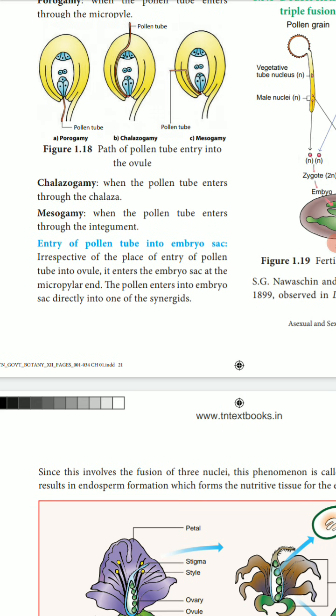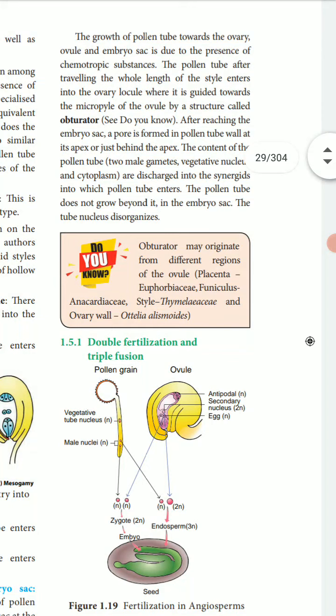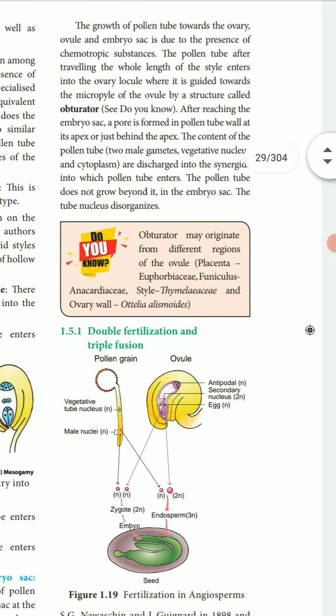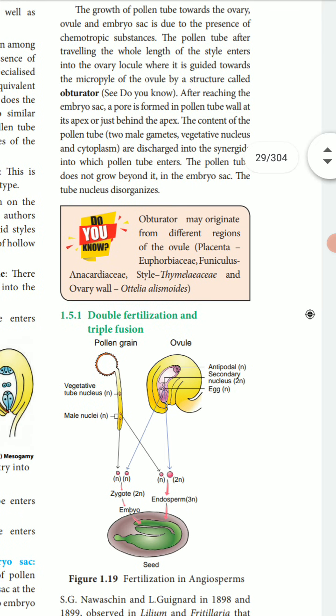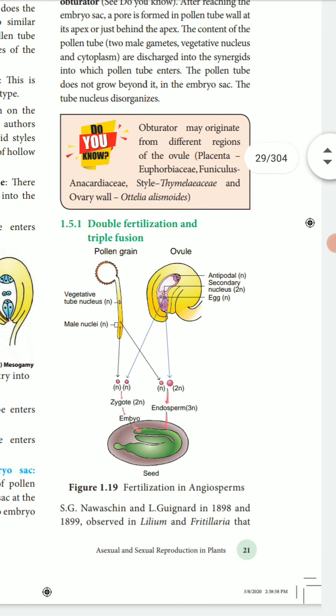Entry of the pollen tube into the embryo sac: the embryo sac has a micropylar end, and the pollen tube enters directly into one of the synergids. The growth of pollen tubes towards the ovary is guided toward the micropyle of the ovule by a structure called the obturator. In the embryo sac, the pollen tube wall releases two male gametes and the vegetative nucleus into the synergid.